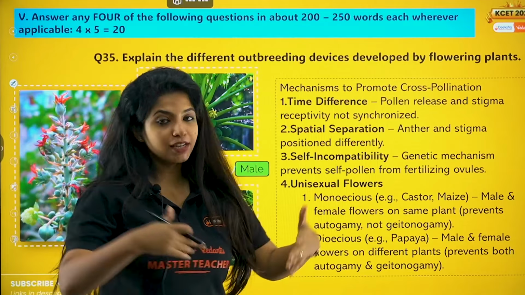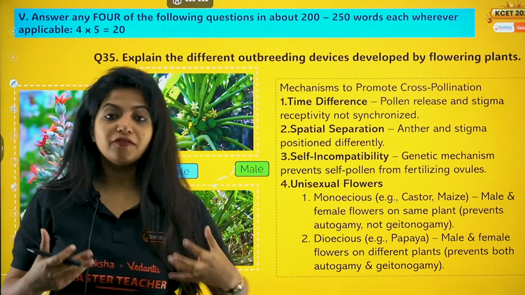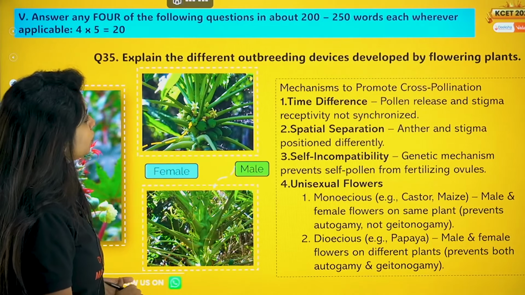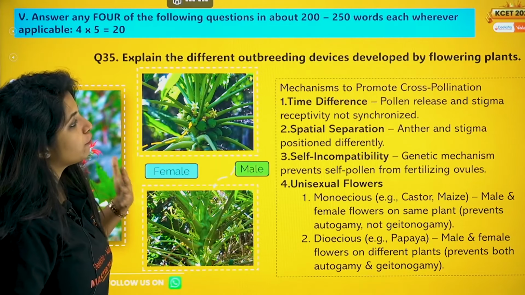And now we have reached the 5 mark question era. And with that we have the first question. Explain the different outbreeding devices developed by flowering plants.